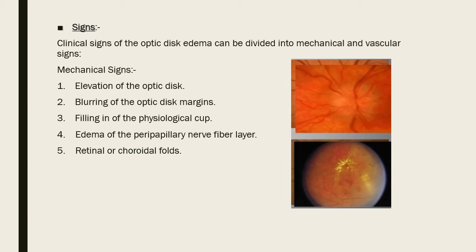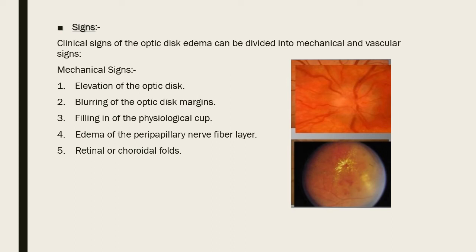Now where else is parallax needed? In glaucomatoscopy, exactly the reverse. There is an excavation. Instead of coming forward, the disc has bowed backward because of the tissue loss of glaucoma and deep cupping. There you will have to focus with minus lenses, exactly the reverse of papilledema. Parallax is again important in glaucoma in this sense that the center of the cup will be focused by minus lenses. In papilledema, exactly the reverse: the disc surface you will have to focus with plus. So this is a very important point.